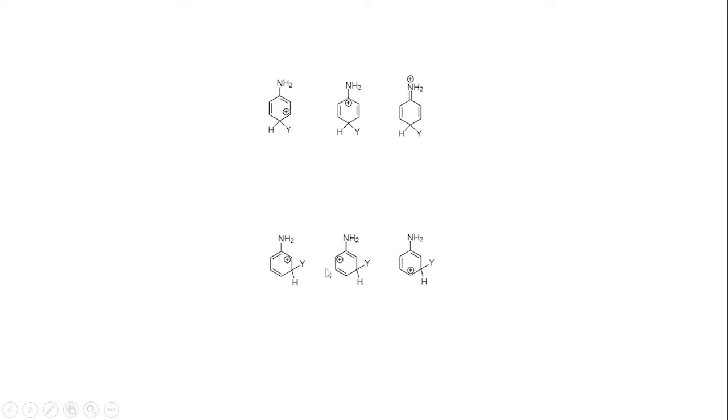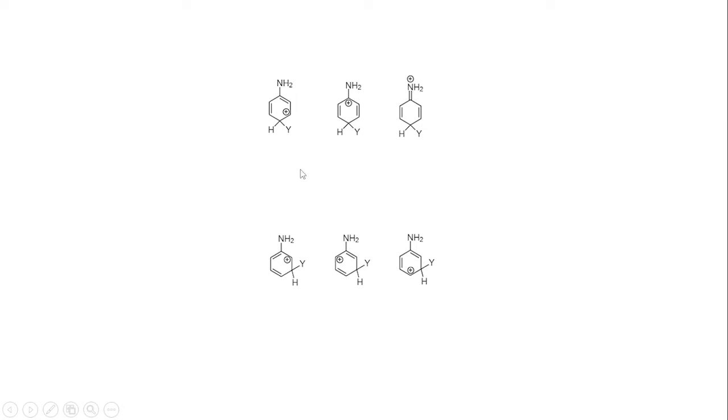Now compare with this one, where the NH2 lone pair is not directly stabilizing the positive charge. Thus, we can see that carbocation stability is one of the fundamental factors which dictates the direction where the incoming group will attach, whether it is ortho, meta or para. In the upper class we see the carbocations are more stable compared to the meta attack here. Similarly, you can do this for the ortho attack, and you will see a similar situation as with the para. Okay.